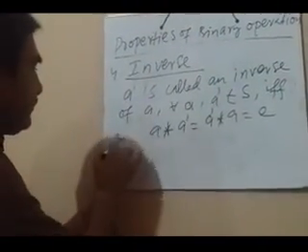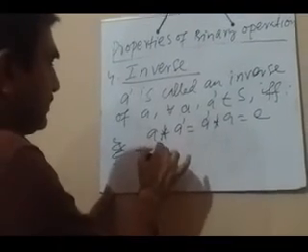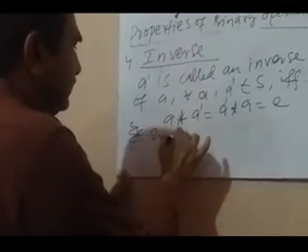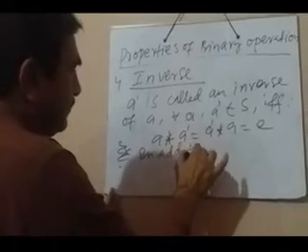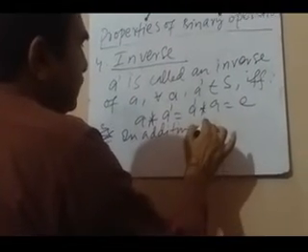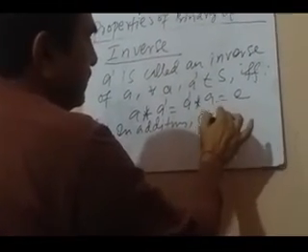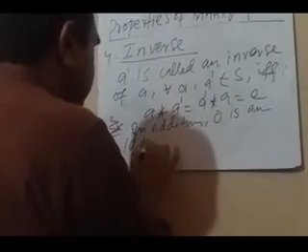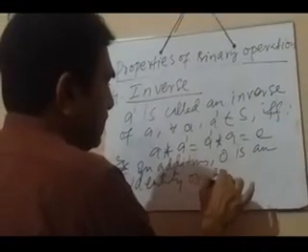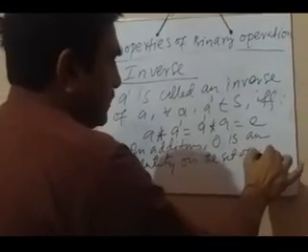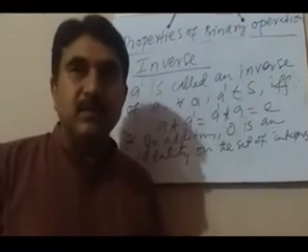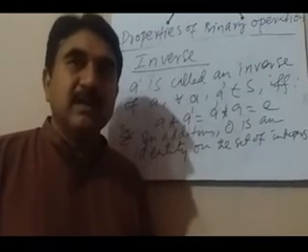For example, in addition, zero is the identity in the set of integers, because in the set of integers we know that positive, negative and 0 elements are included.